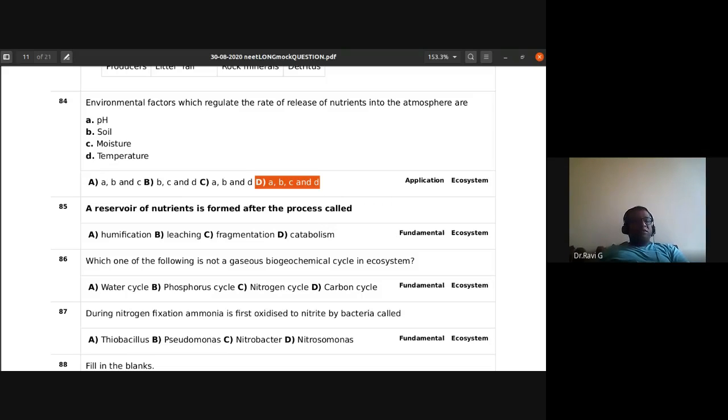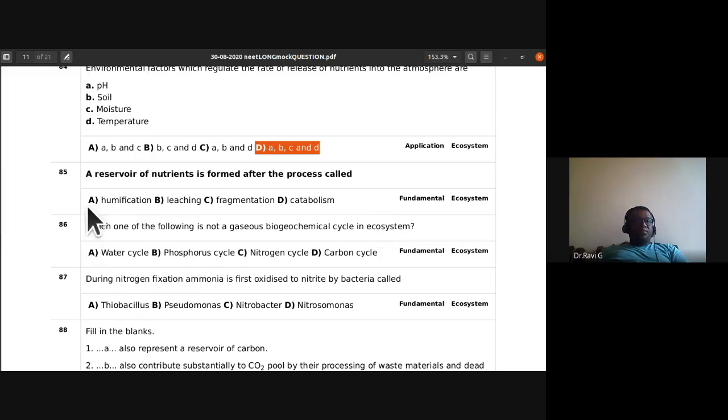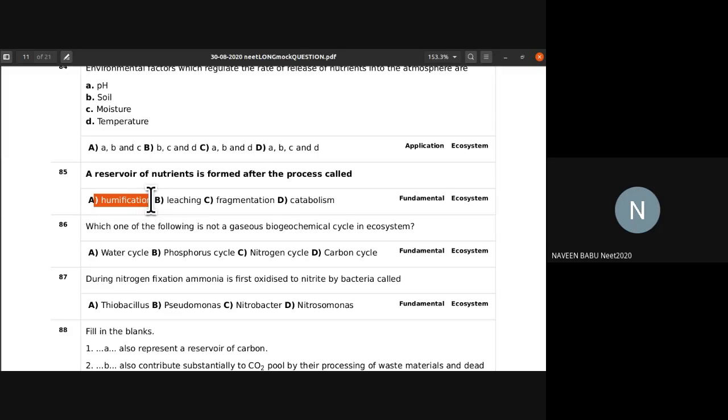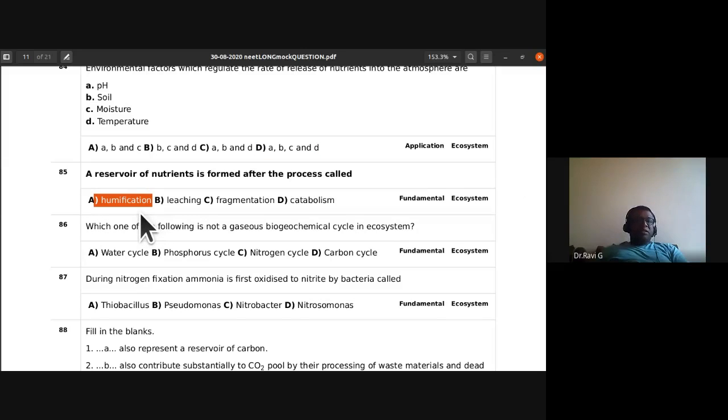So 84th is D. 85th, a reservoir of nutrients is formed after the process called? Humification. Yes, a reservoir of nutrients is formed after the process called humification.